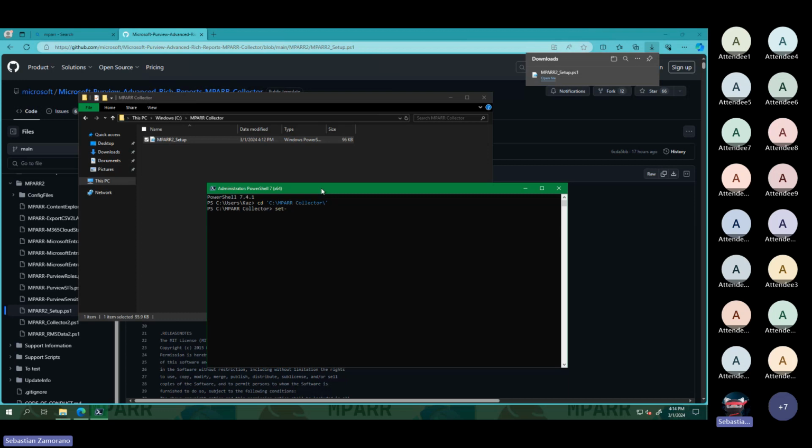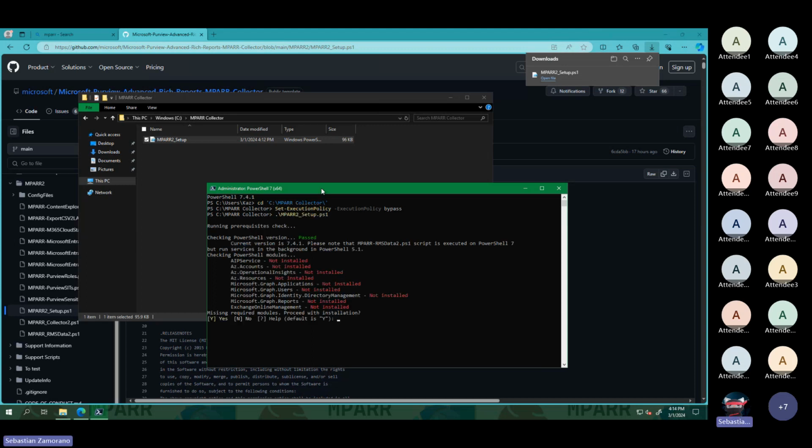For this moment, we will change the execution policy to Bypass, but as in the previous version, you have the option to create a self-signed certificate and sign all the scripts to change the execution policy to RemoteSigned. Okay, let me go here. I will bypass, and now I will execute the new MPARR setup script.